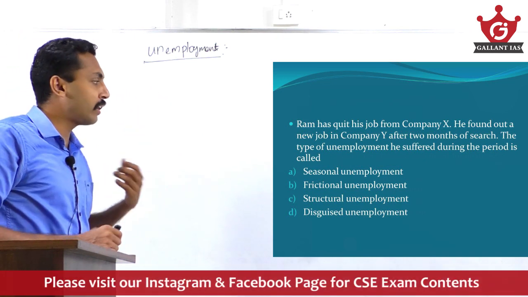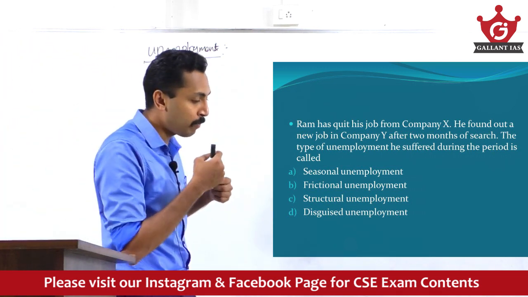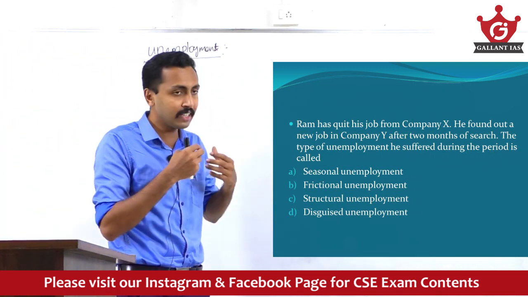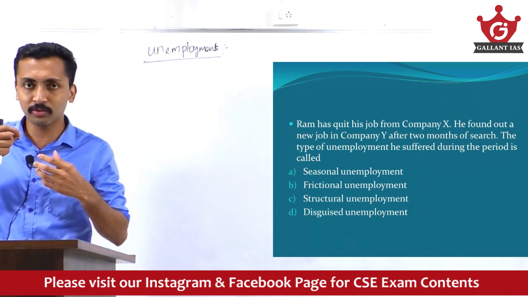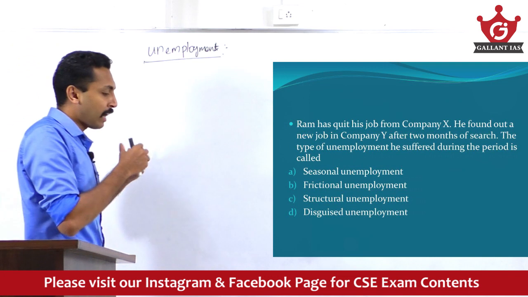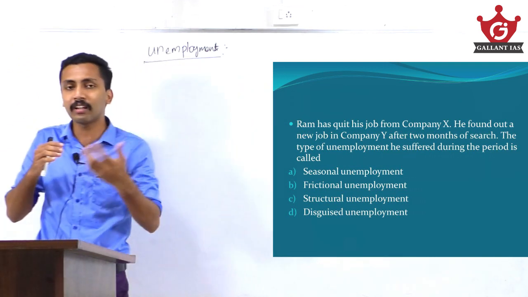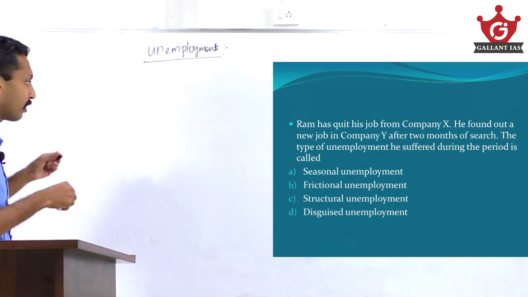So, what is seasonal unemployment? Seasonal unemployment is joblessness created due to the seasons. In certain sectors, unemployment increases because of some seasonal variations. Take the case of agriculture.